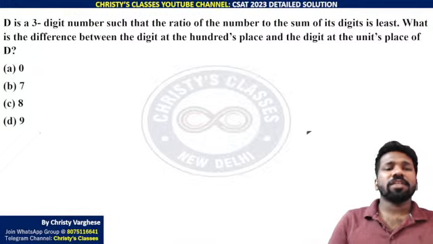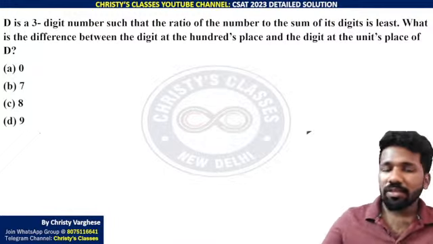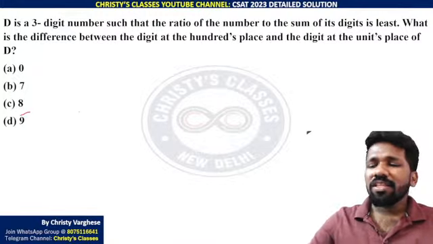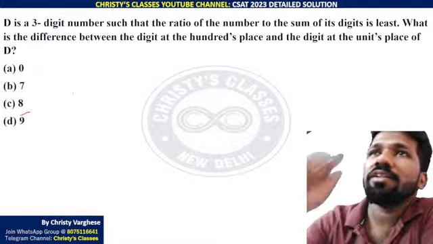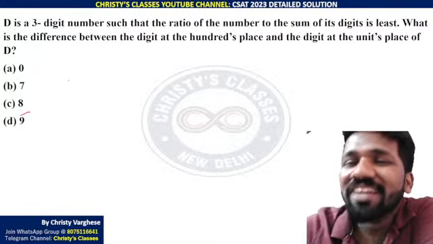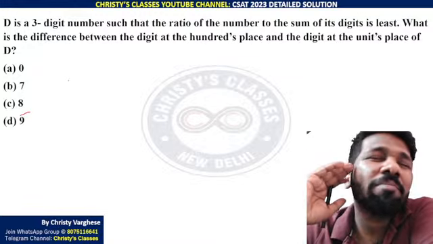Okay, we'll explain. These are 3-digit numbers such that the ratio of the number to the sum of digits is least. In these kinds of questions, there is a proverb: to begin, begin. To start something, you have to start that thing. Because I'll tell you the relevance of that proverb here.